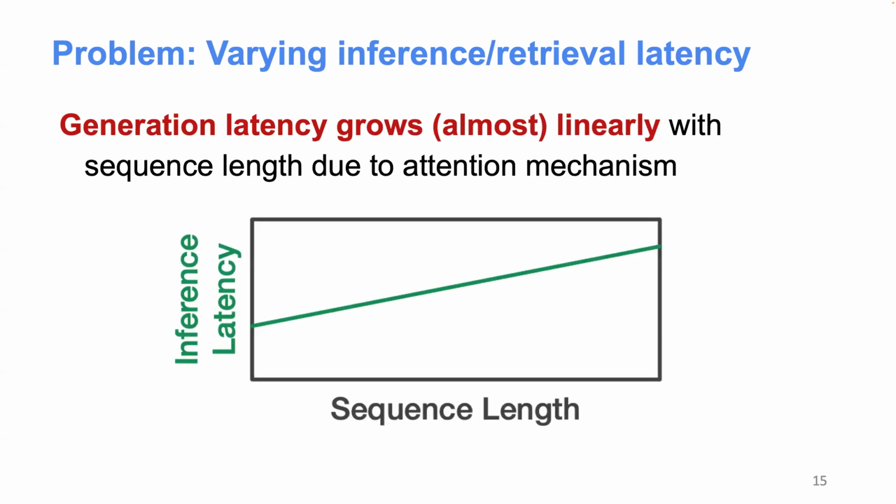Now, let me give you one example. So here we show the generation latency. In this figure, the x-axis is the sequence length and the y-axis is the inference latency. And as you can see here, basically as the sequence length grows, we'll need to pay more latency to generate a single token. And the reason is pretty straightforward. It's because of the attention mechanism we have to pay. So every token we generate, we need to have more memory access to access the KV cache.